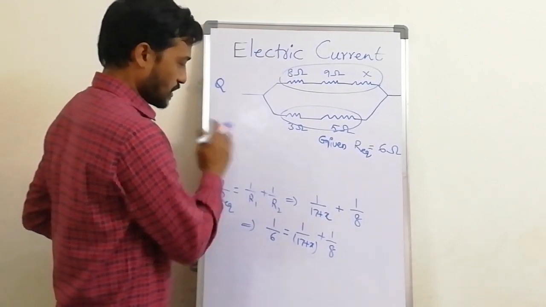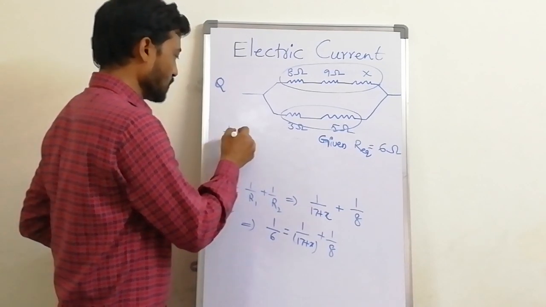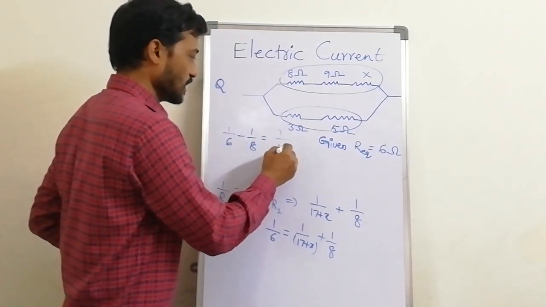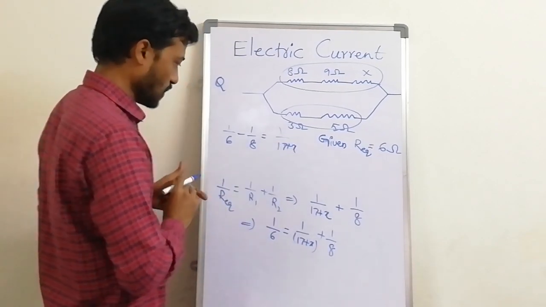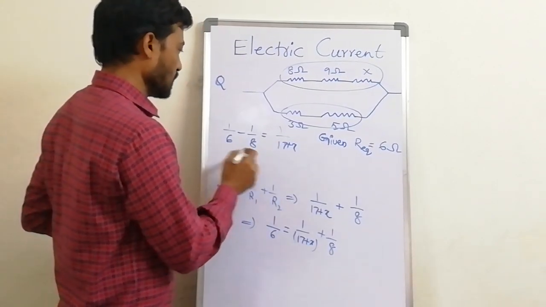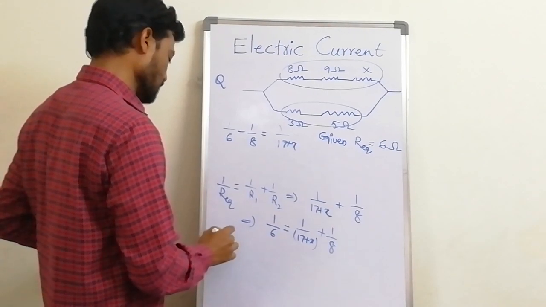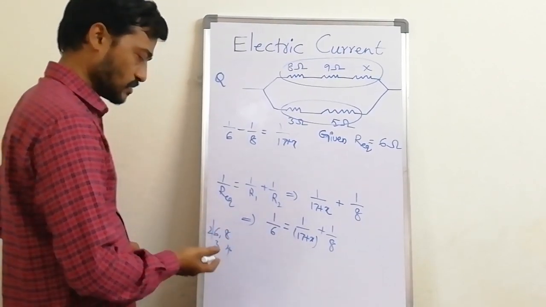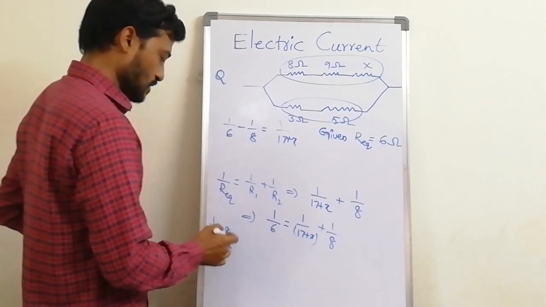So now we will complete this. Bringing 1 by 6 minus 1 by 8 is equal to 1 by 17 plus X. The LCM of 6 and 8 has no common factor beyond 2, so it is 24.